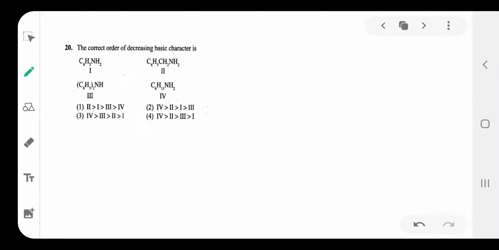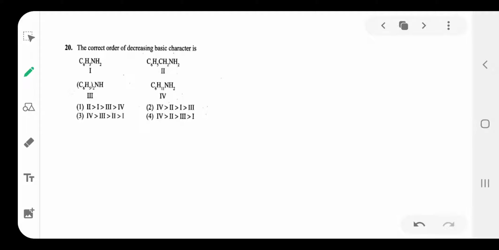Next, question number 20: the correct order of decreasing basic character. Which one is decreasing basic character? You see here, this is aniline. Generally, primary amine is more basic than secondary and tertiary amine, correct? Sorry, not primary.